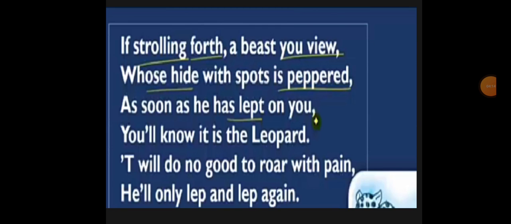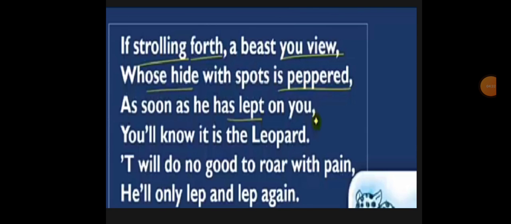If strolling forth a beast you view, whose hide with spots is peeped, as soon as he leapt on you, you will know it's the leopard. It will do no good to roar with pain, he will only leap and leap again.